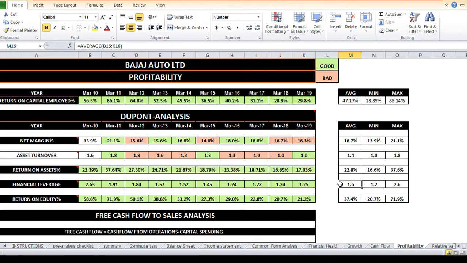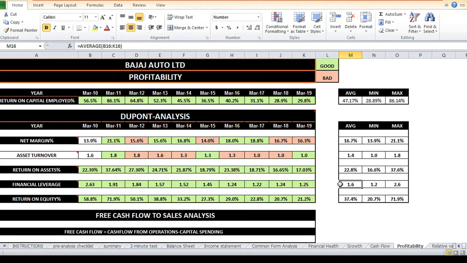Even though Hero MotoCorp's and Bajaj Auto's return on assets is almost the same, Hero MotoCorp's ROE is still slightly higher than Bajaj's because of its higher financial leverage. But in conclusion, both Hero MotoCorp and Bajaj Auto are earning superior returns on equity without taking much financial leverage.